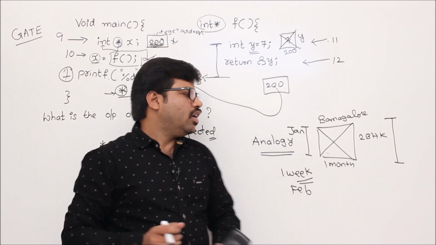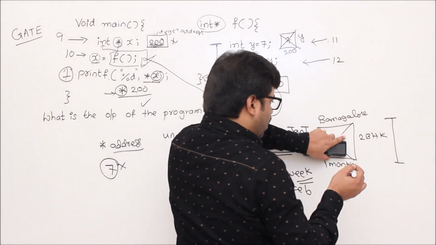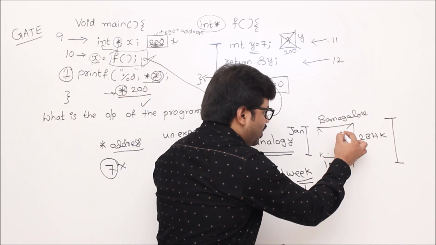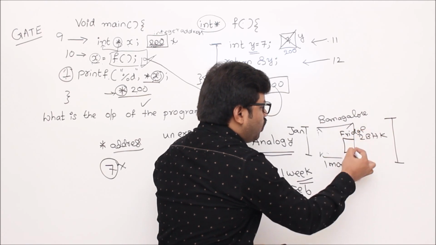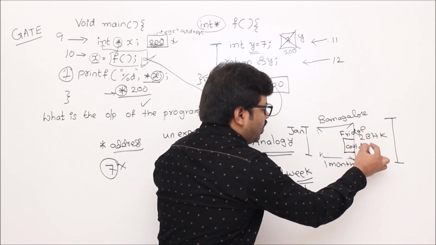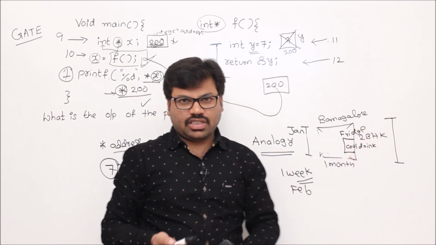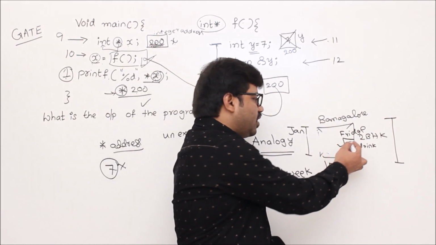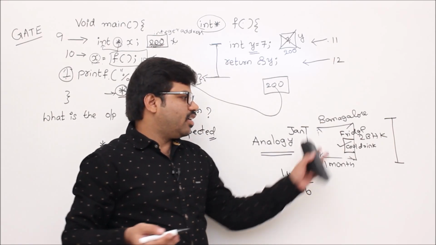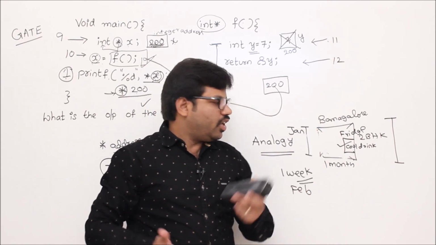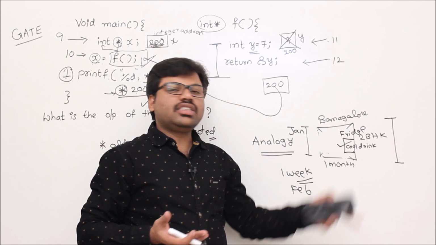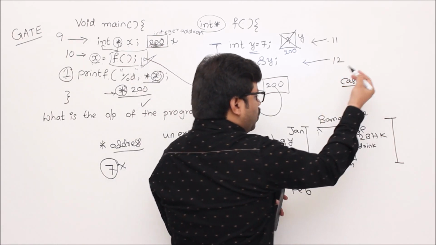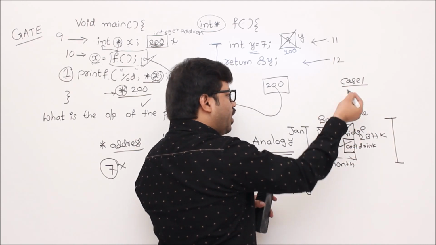Case number 1. If this house is not taken by anyone, then go and access. Example, there is a fridge here. In that fridge you kept one cool drink bottle in January month, when you vacated. Then in this February month, if you go and fetch it, you get your same cool drink. The reason, no one is using this house. That is case number 1, you get all the things that you kept.